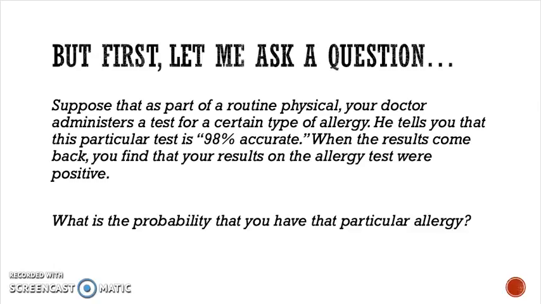Now, if you're like most of the population, if you're like most doctors, in fact, you're going to say it's 98%. After all, the test is 98% accurate. If I got a positive result, doesn't that mean that there's a 98% chance that I have this particular allergy? What we're going to find out is that Bayes' theorem tells us that we are wrong. We're pretty far off, actually, at 98%. And this is something, like I said, a lot of doctors don't actually understand.